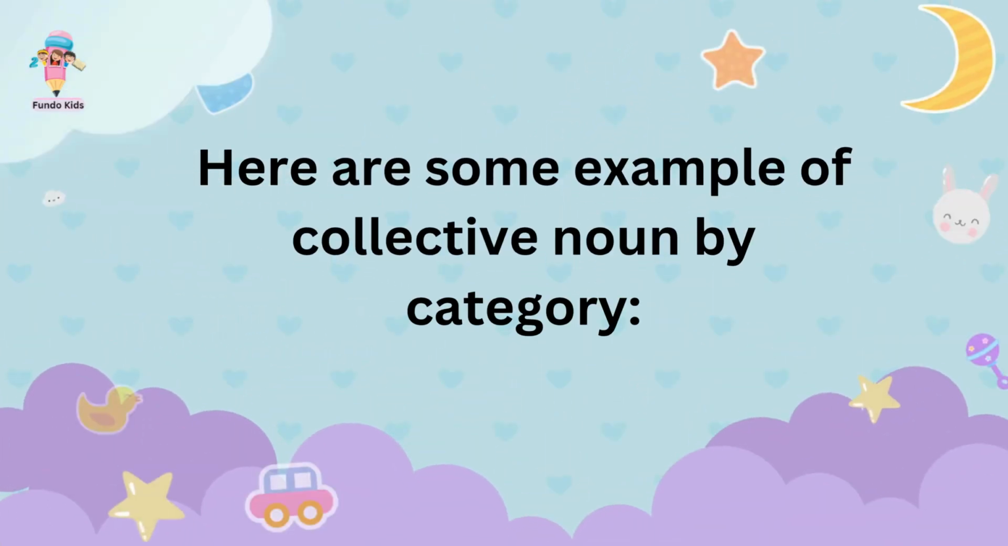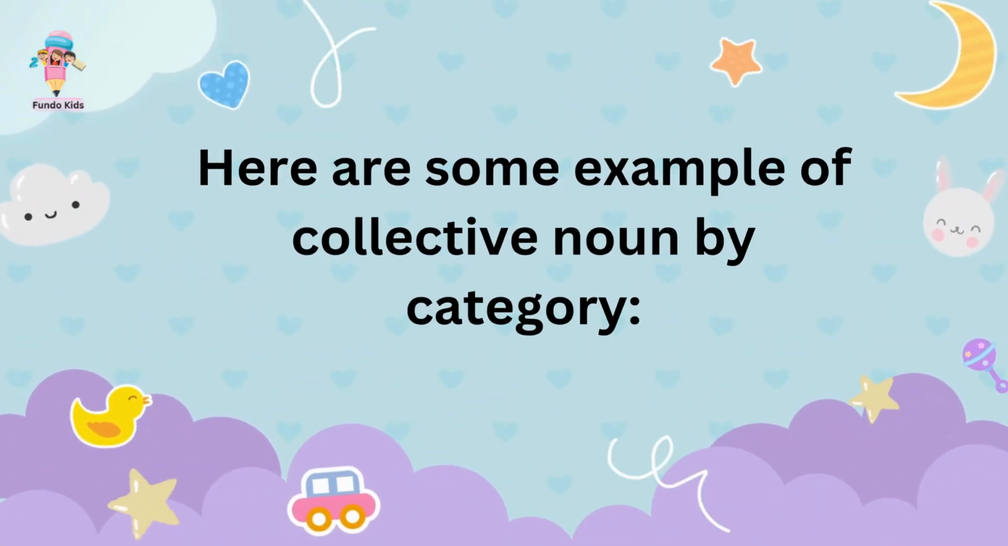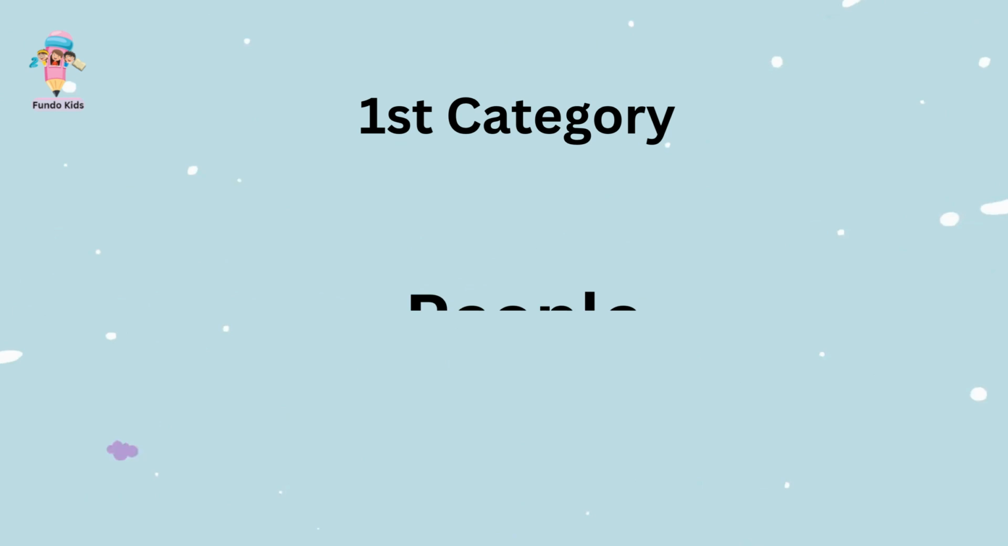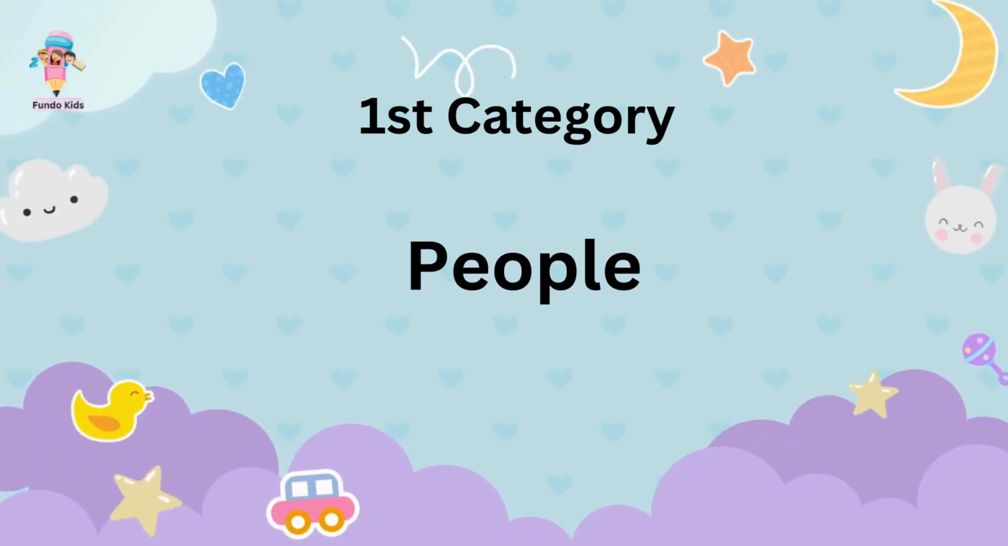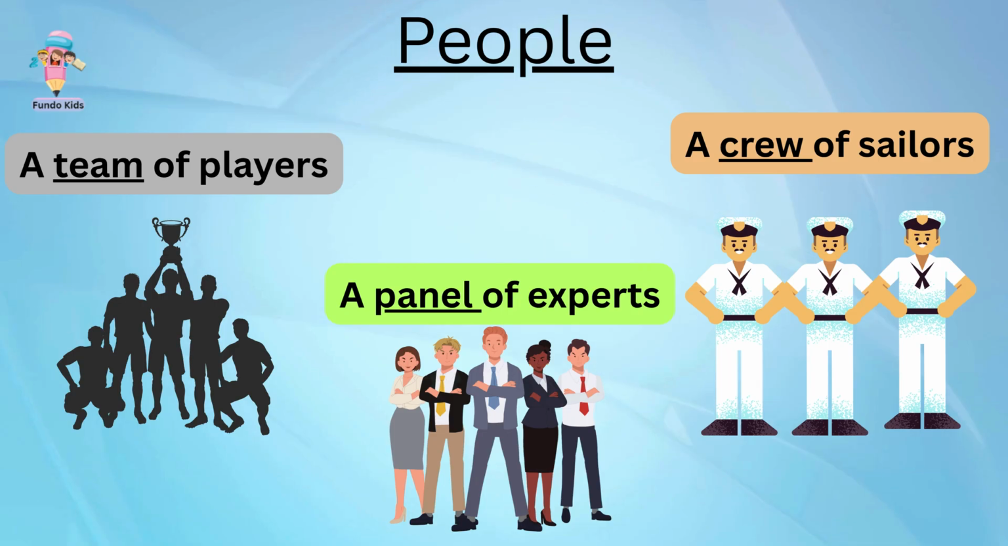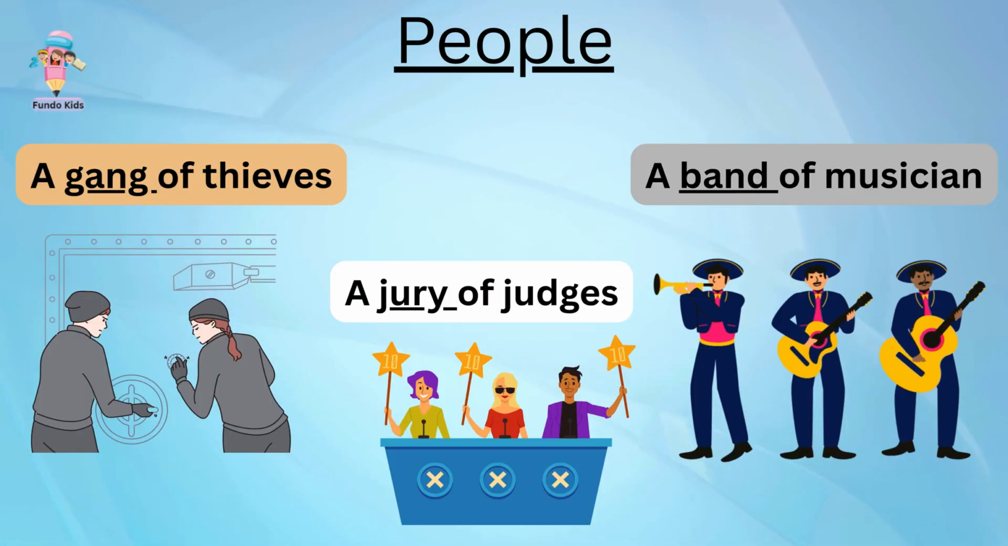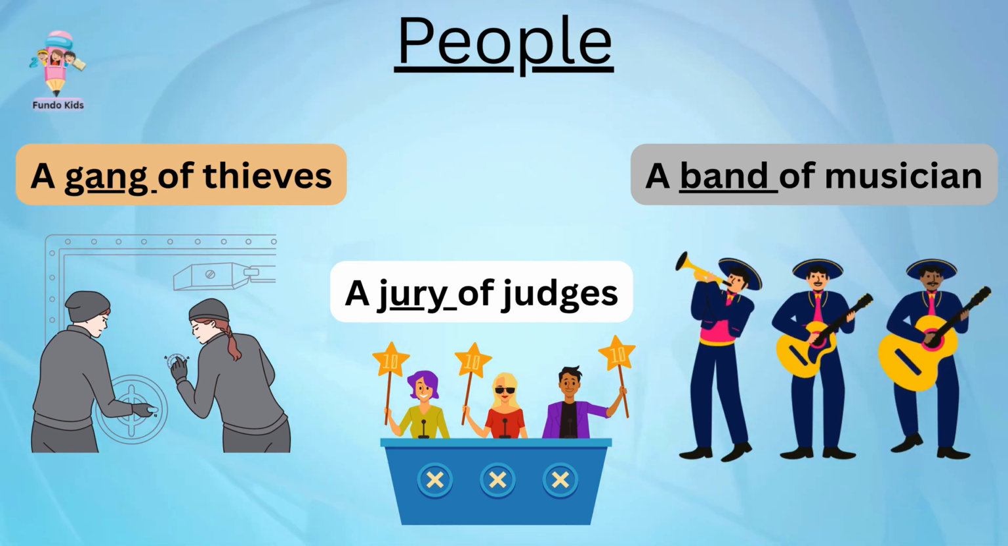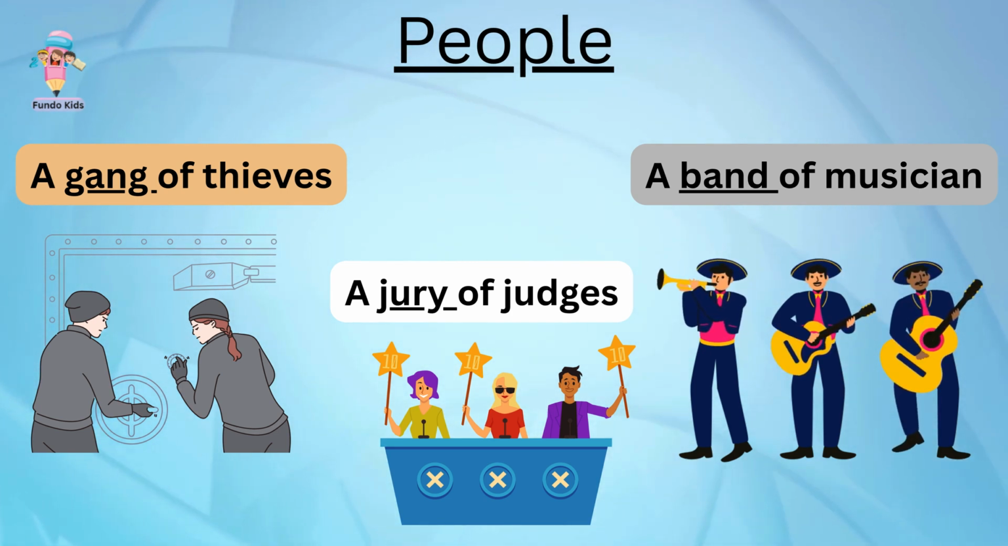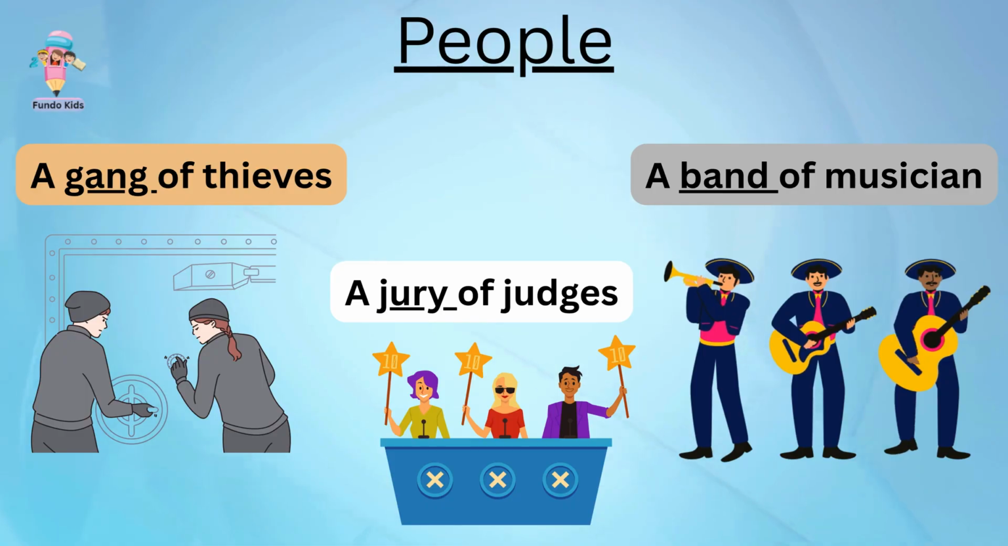Here are some examples of collective nouns by category. First, we will see some examples for groups of people. A team of players. A crew of sailors. A panel of experts. A gang of thieves. A band of musicians. A jury of judges.